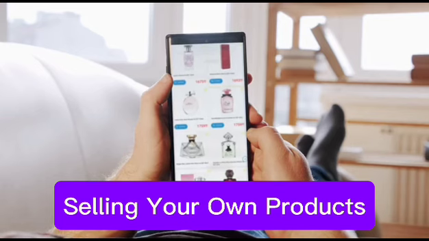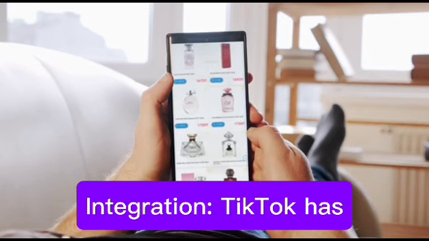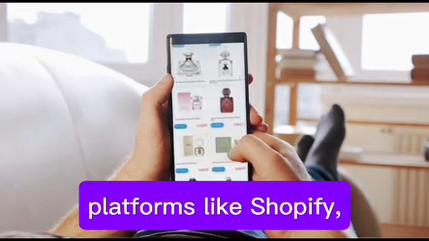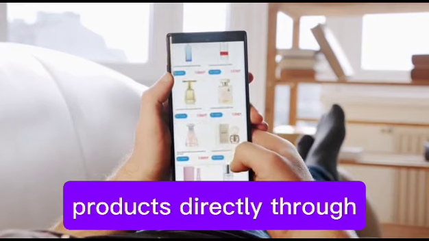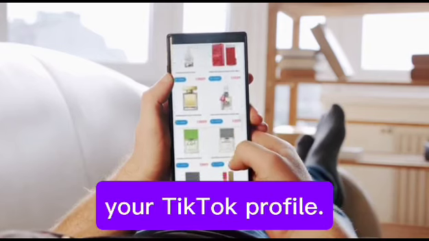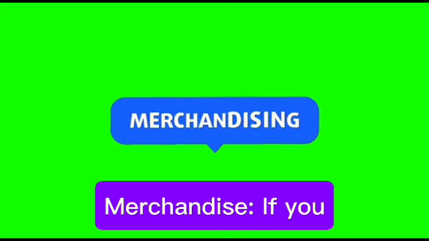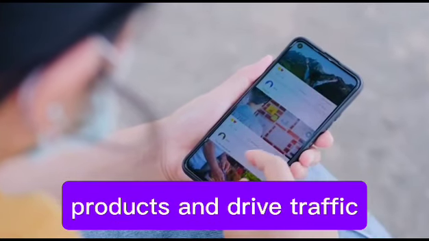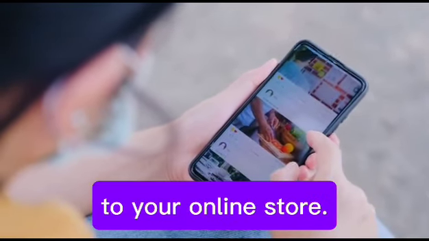Selling your own products or services. E-commerce integration. TikTok has integrated with e-commerce platforms like Shopify, allowing you to sell products directly through your TikTok profile. Merchandise. If you have a loyal following, consider selling your own merchandise. Use TikTok to promote your products and drive traffic to your online store.